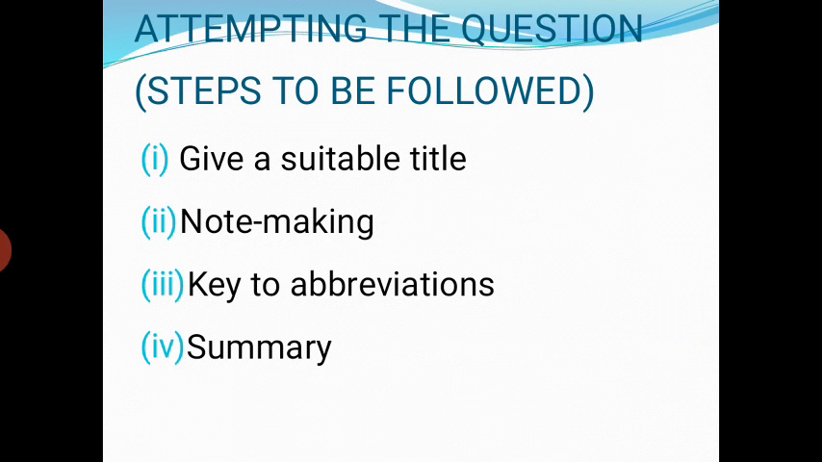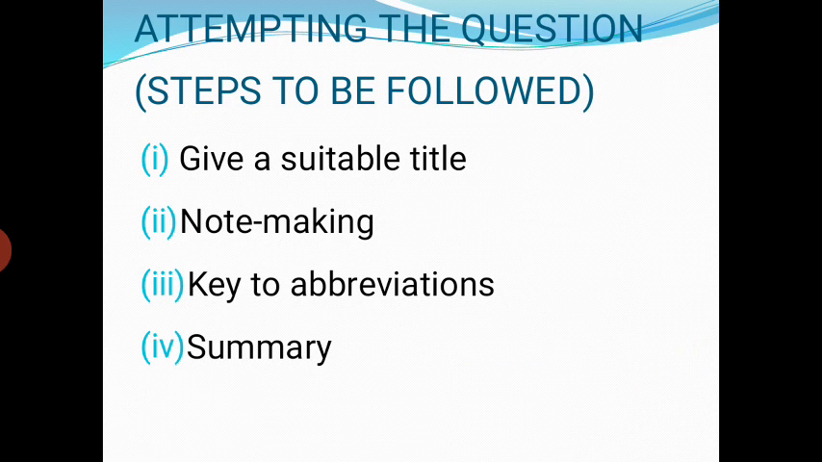Let's talk about the title first. Dear students, you will get 1 mark for the title. Now the title has to be appropriate. It can be of a single word or it can be a brief phrase. But the title must not be very long. It must not be a complete sentence.